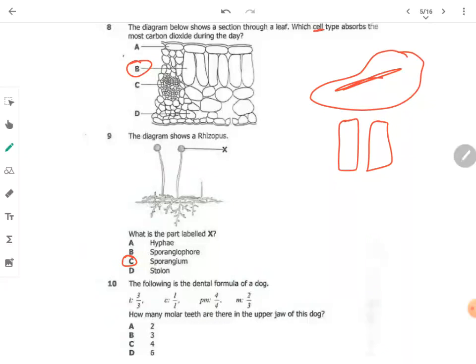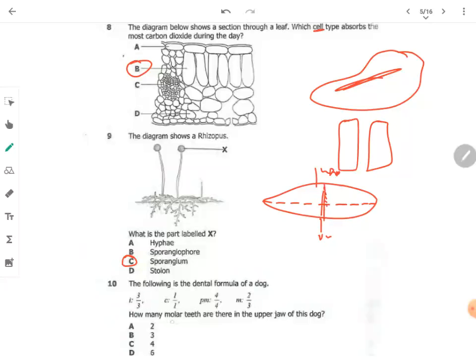The following is the dental formula of a dog. How many molar teeth are there in the upper jaw of this dog? Now we have in the mouth, something like this. We have the upper and the lower. Now dental formula is always divided into two. So we have this half and this other half. This is what we've been given here.